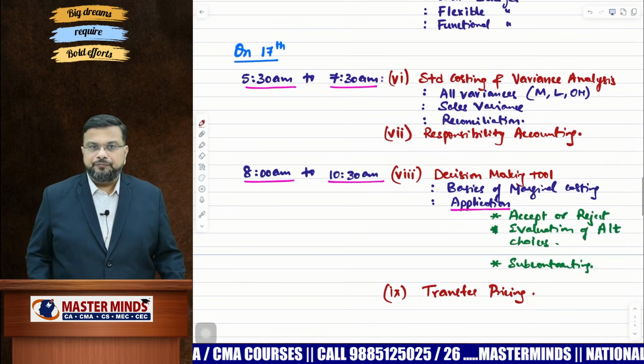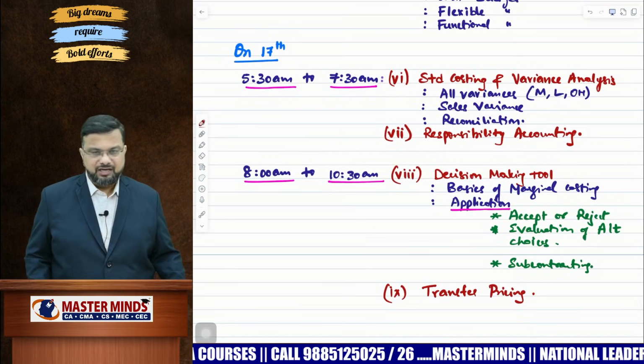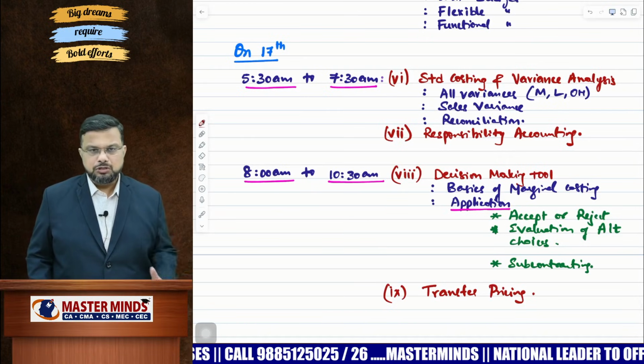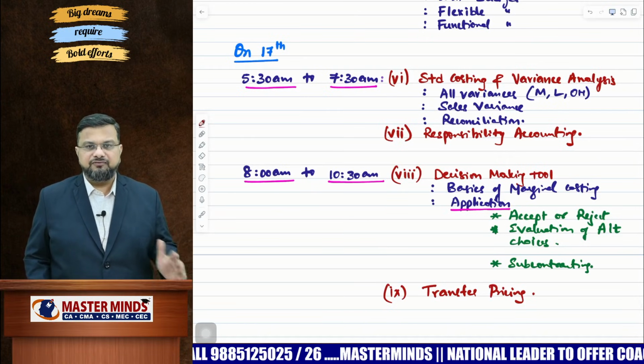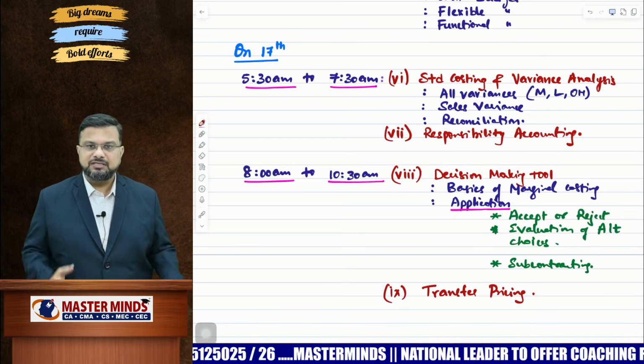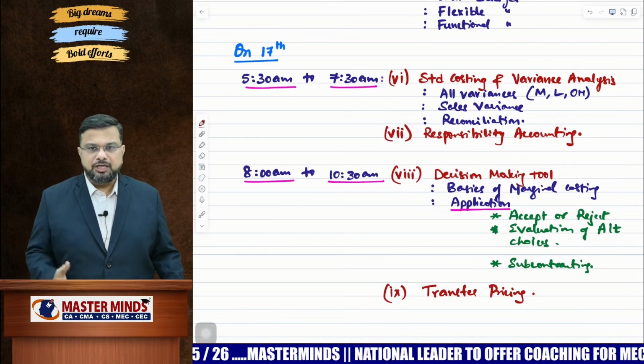What you need to do? Assuming that you wake up by 5:30, that is, you wake up by 5, you complete all your chores and start your preparation by 5:30. From 5:30 to 7:30, that is before breakfast, try to complete standard costing and variance analysis.